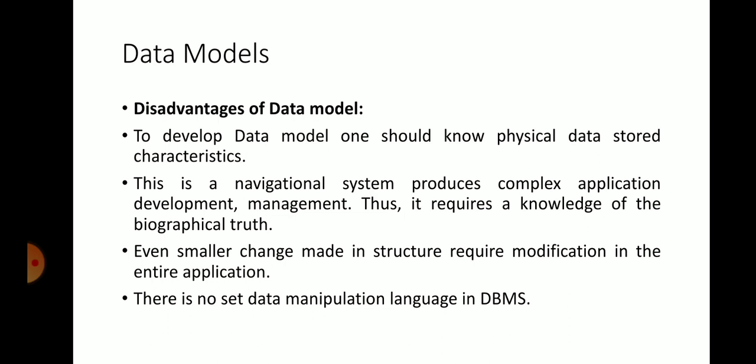There is no set data manipulation language in DBMS. This is another drawback or disadvantage.